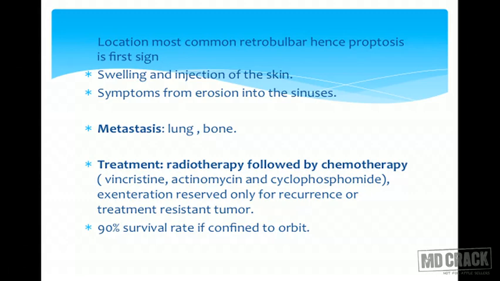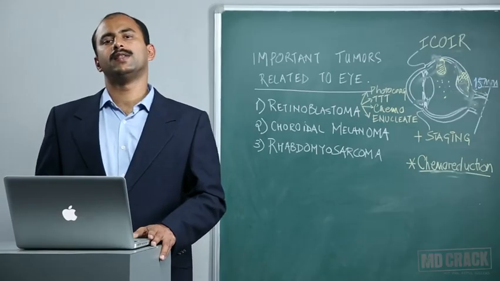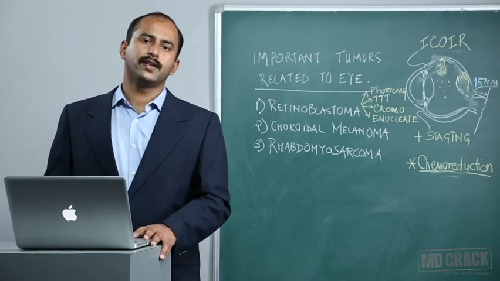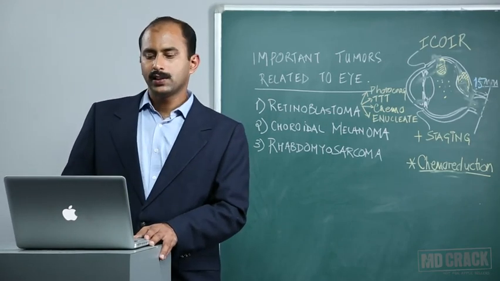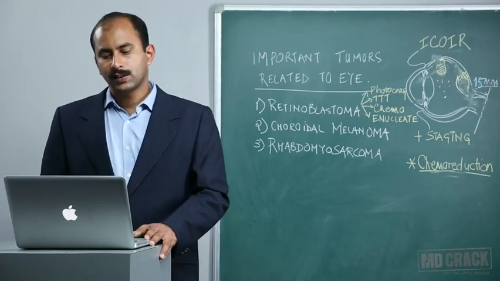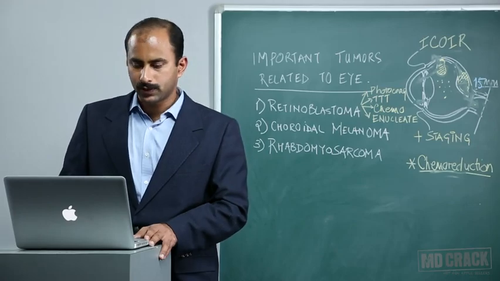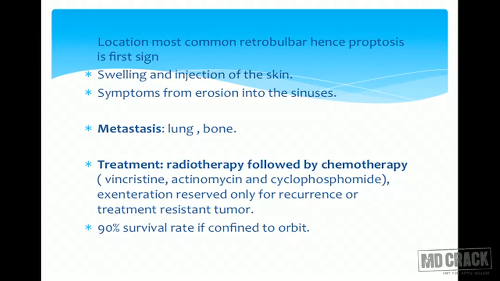Treatment is radiotherapy followed by chemotherapy. In this disorder, surgery does not find a primary role in the treatment due to the exquisite response to radiotherapy as well as extensive occurrence not amenable to surgery. Vincristine, actinomycin, and cyclophosphamide are the preferred agents, and exenteration is reserved only for recurrence or tumors resistant to radio and chemotherapy. A 90% survival rate is seen in these patients if it is confined to the orbit alone.